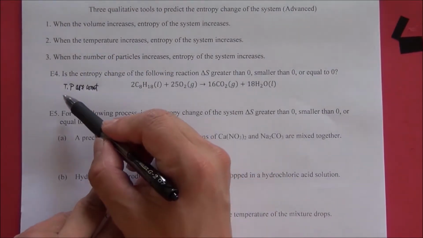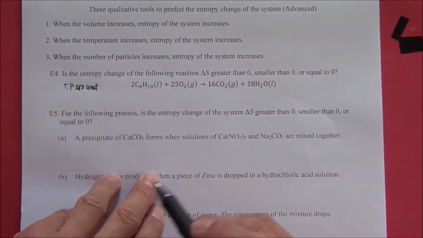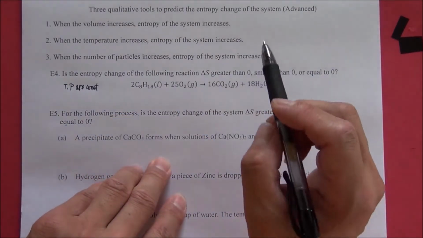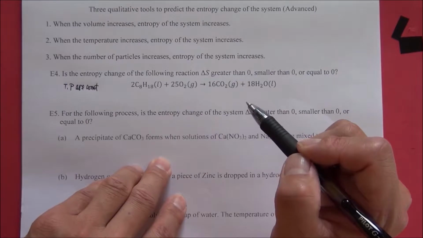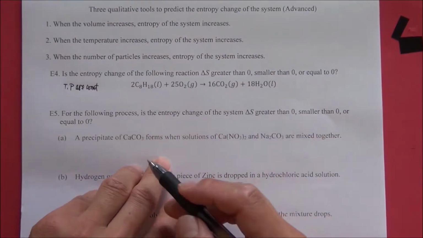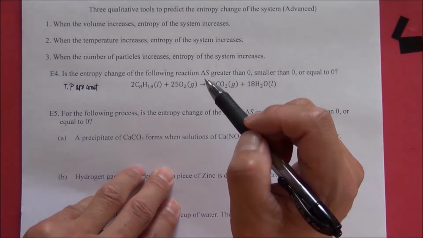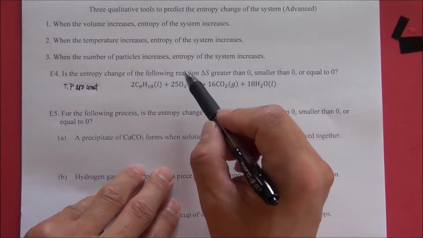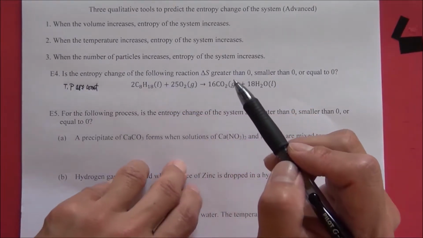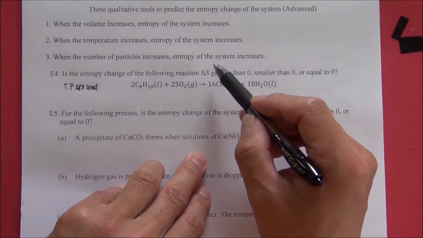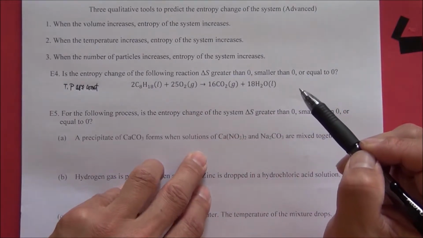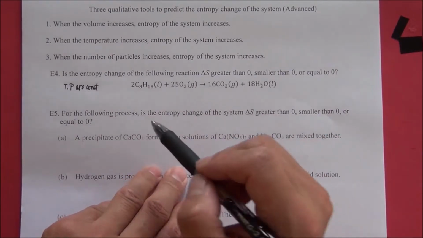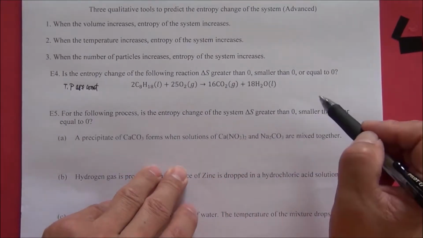From the ideal gas law, if the temperature and pressure are constant, the volume of the gas is proportional to the moles of the gas. Therefore, we only need to compare the moles of the gas reactants and the moles of the gas products if we want to compare the volume of the reactants and the volume of the products.